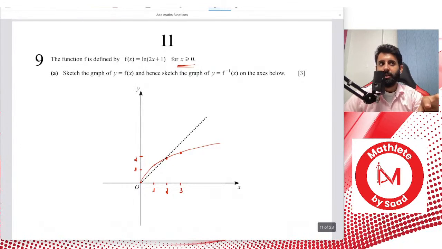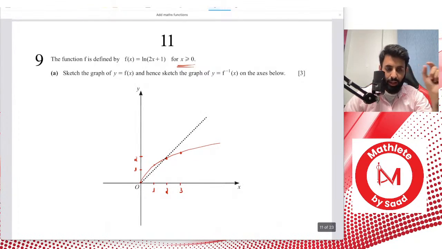And here's a quick question for you guys. What happens when you reflect a point along the line y equals x? What happens to the points? Yes, I get that.